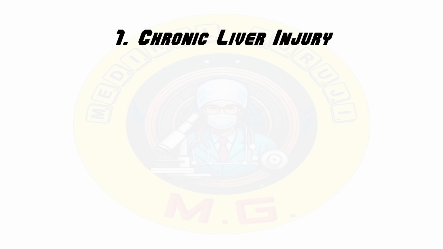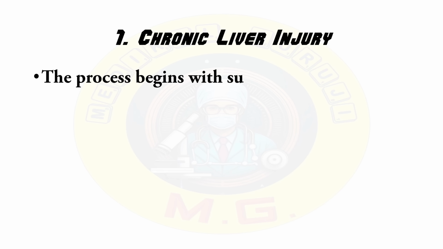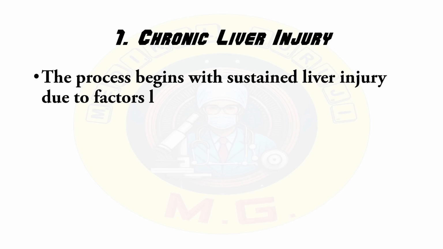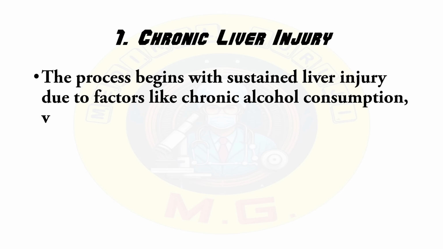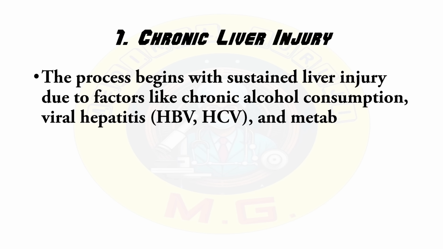First one is chronic liver injury. This process begins with sustained liver injury due to factors like chronic alcohol consumption, viral hepatitis like hepatitis B virus infection, hepatitis C virus infection, and metabolic disorders. These factors lead to repeated episodes of inflammation and cell death, which cause necrosis, and ultimately it causes fibrosis.